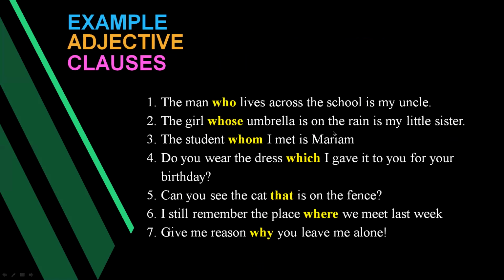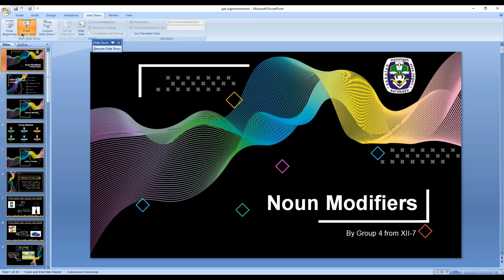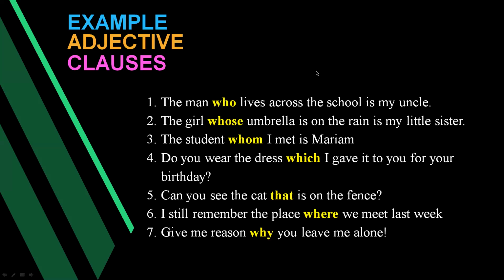Next. This is the example of adjective clauses. The man who lived across the school is my uncle. The word who replaces the man. Number 2. The girl whose umbrella is in the rain is my little sister. Whose in this example replaces the girl's umbrella.